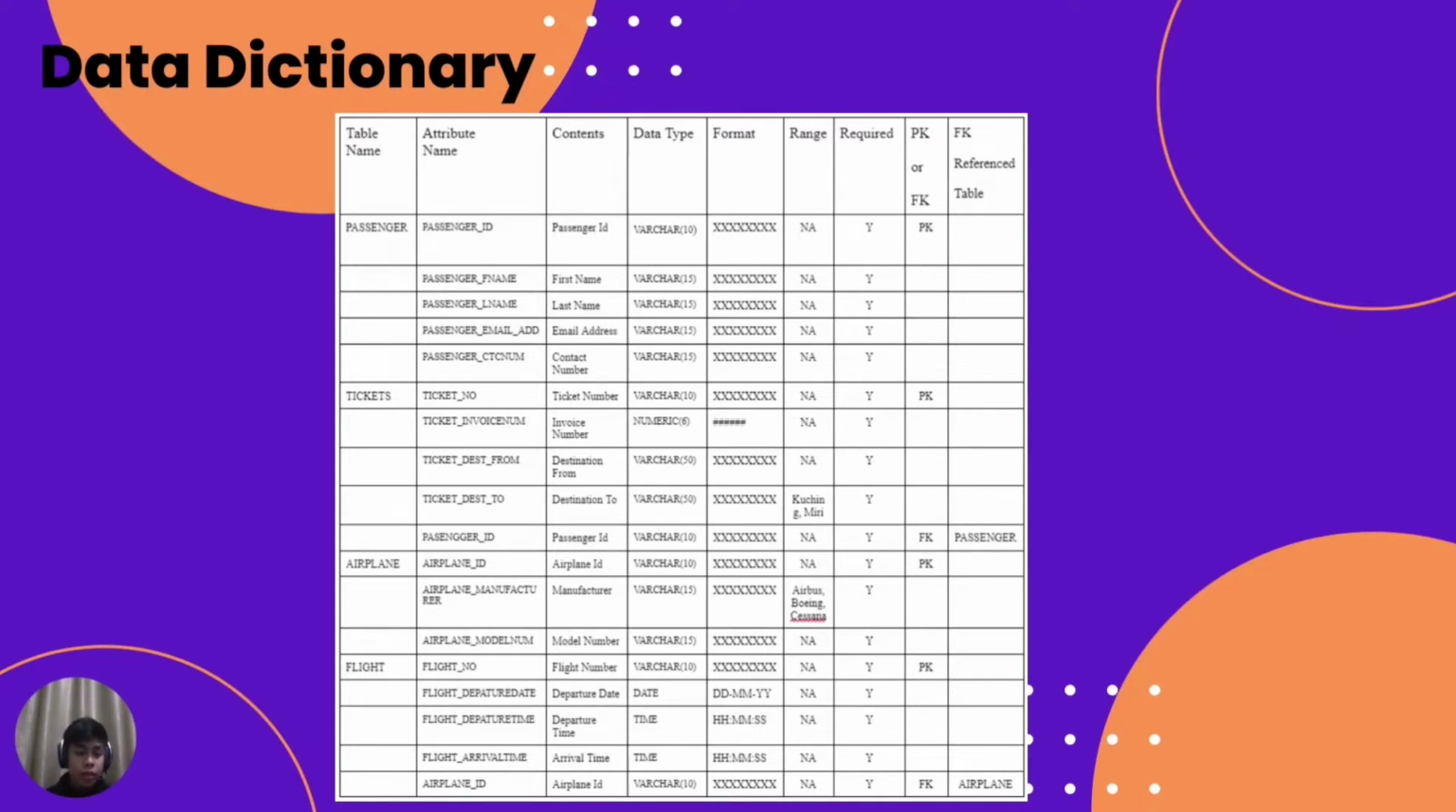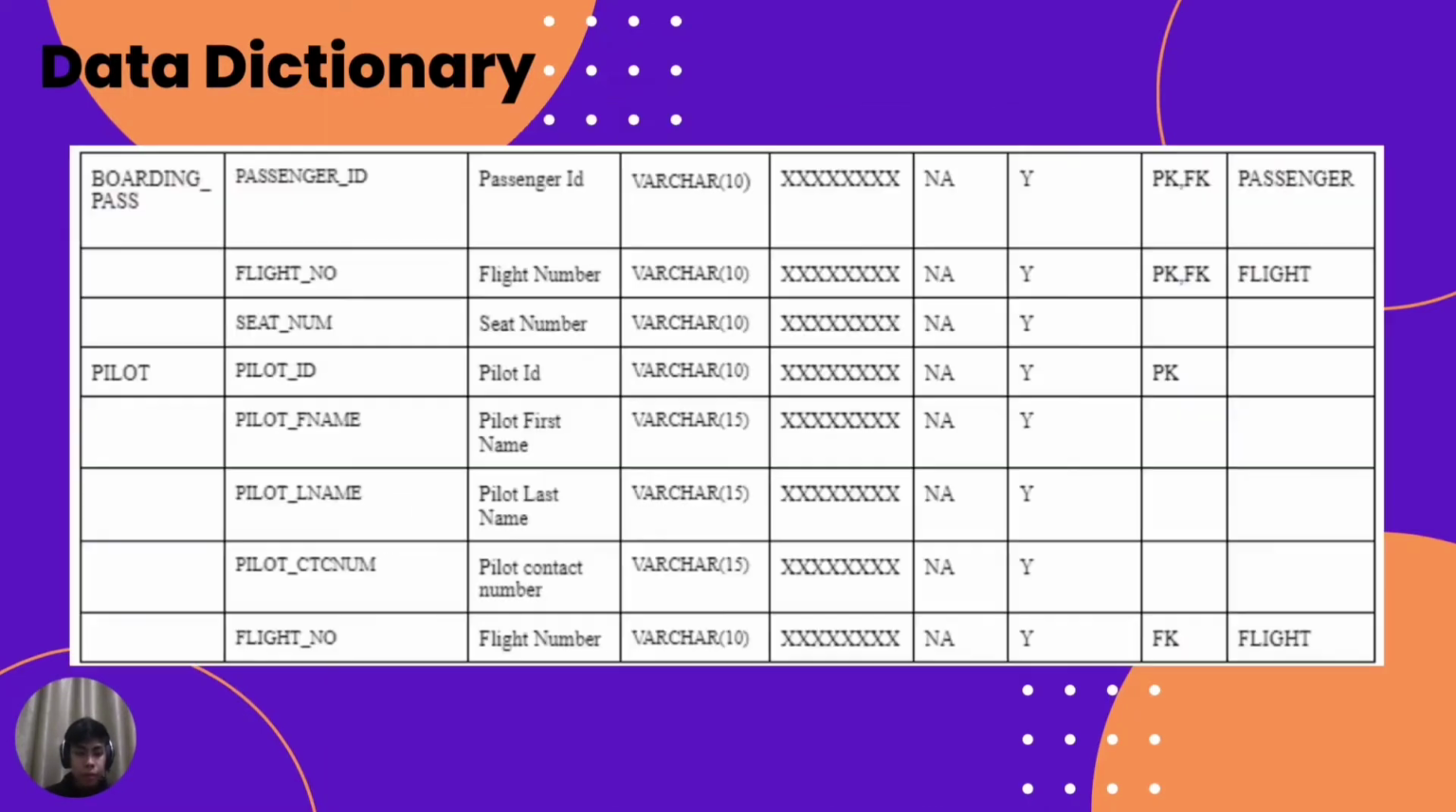Next, flight. The attributes in flight are flight number, flight departure date, flight departure time, flight arrival time, and airplane ID. The PK in flight is flight number, and the foreign key that we take from airplane is airplane ID. Next is boarding pass. The attributes for boarding pass are passenger ID, flight number, and seat number. The PK for boarding pass has two parts, which are passenger ID that we take from passenger and flight number that we take from flight.